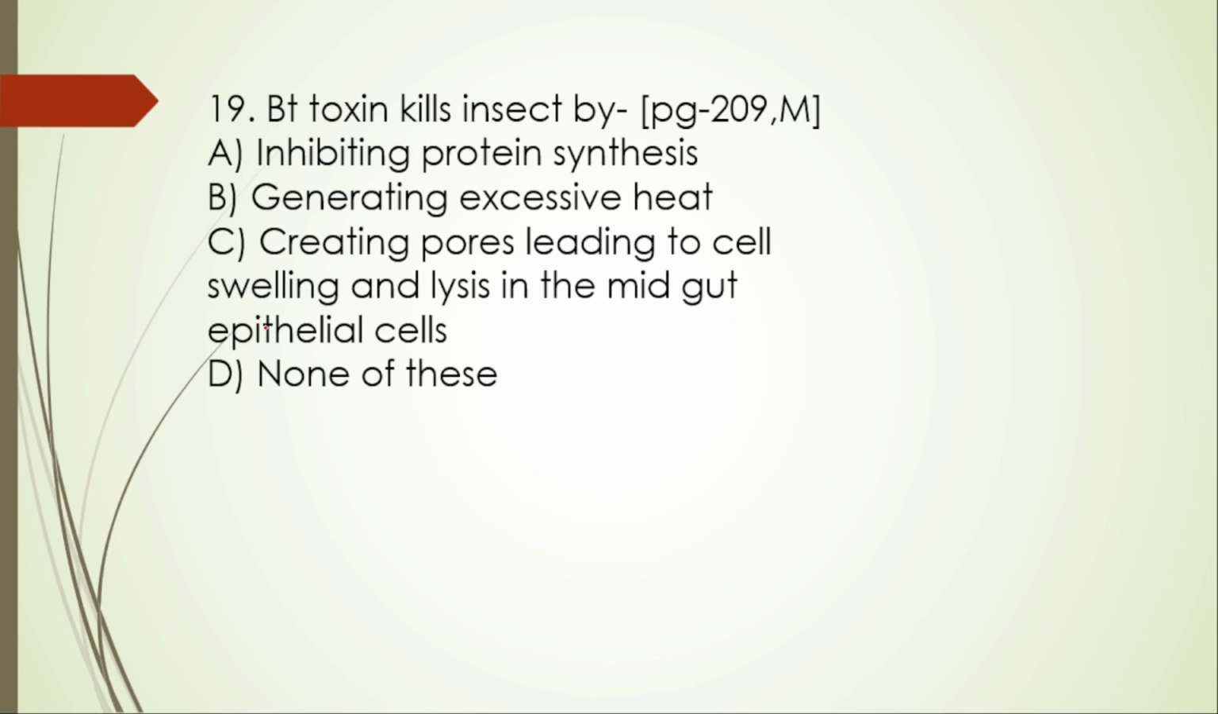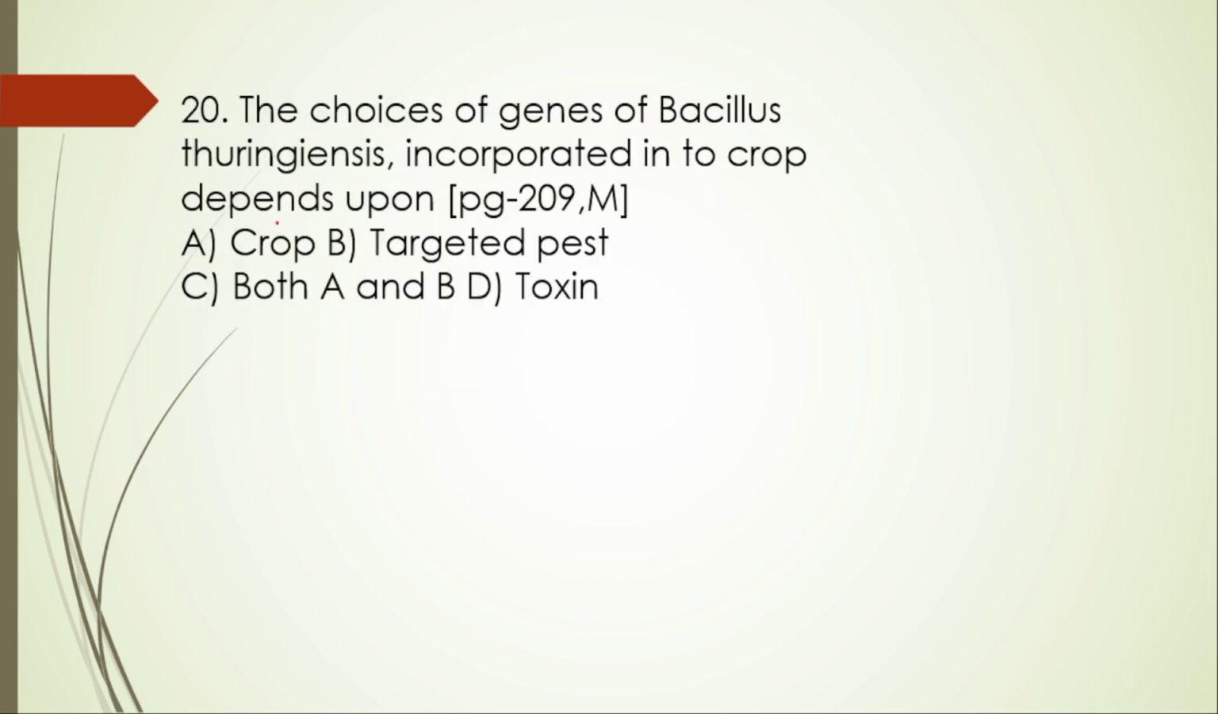19th one. Bt toxin kills insects by inhibiting protein synthesis, generating excessive heat, creating pores leading to cell swelling and lysing in the midgut of epithelial cells. This one is right.